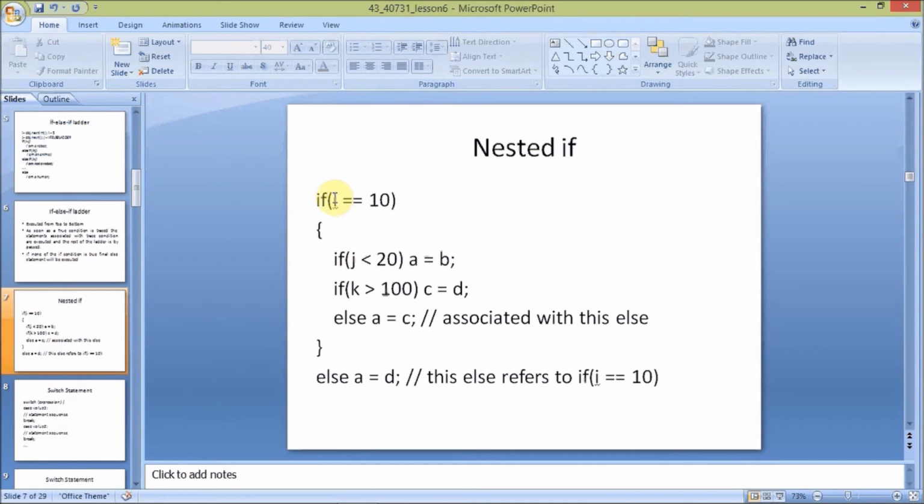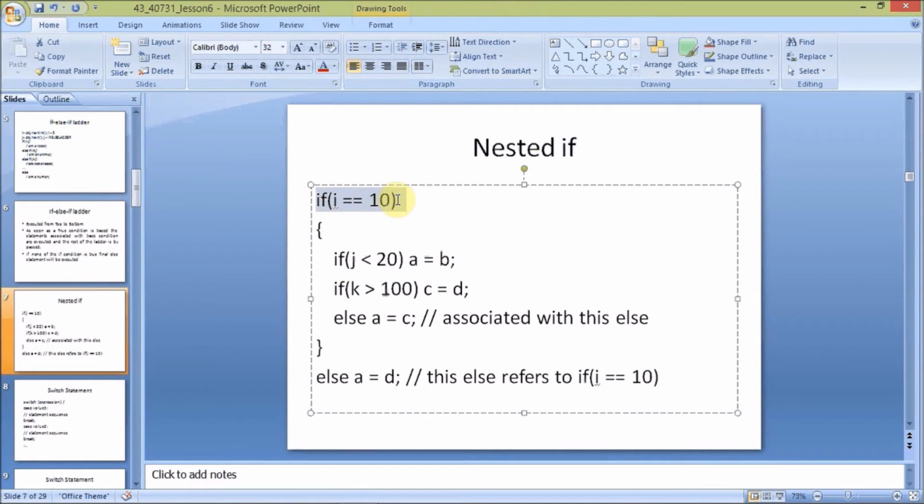Here, if i equal to 10 is the condition given. If i equal to 10 is true, then it will enter the block here. Inside it, there is if j less than 20, and the else part will be executed, and it terminates the block here.